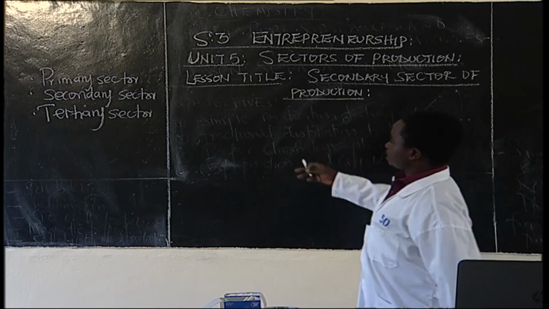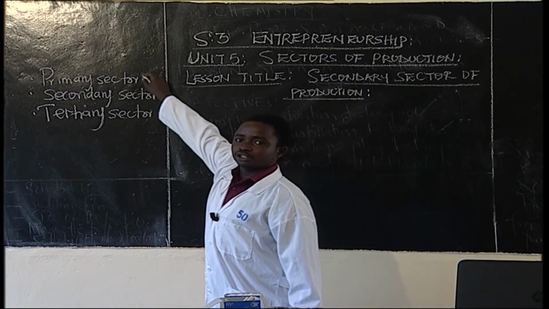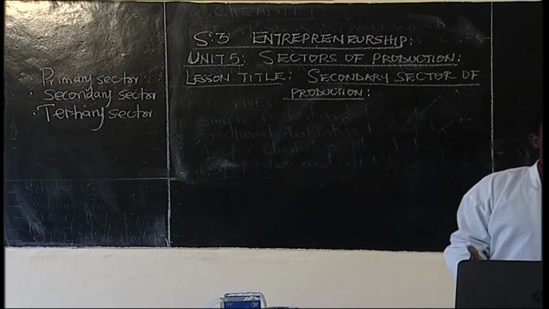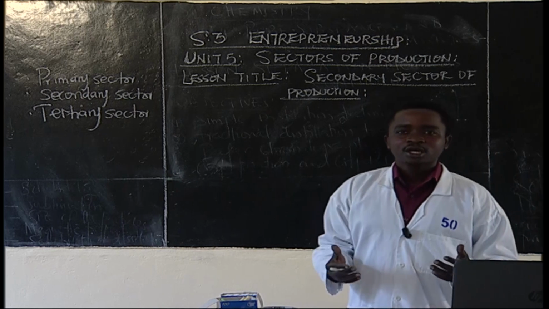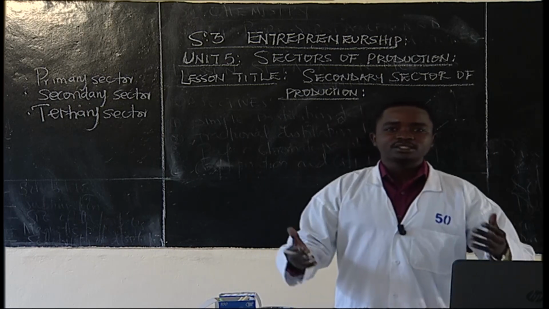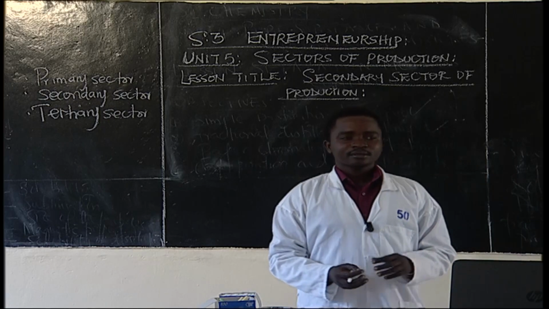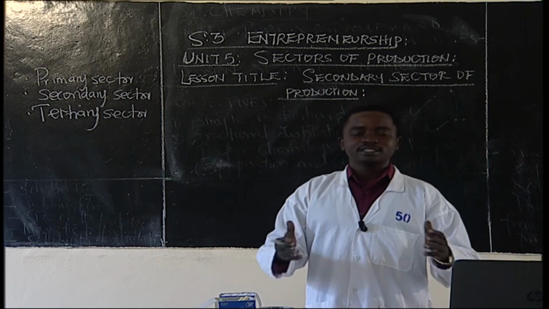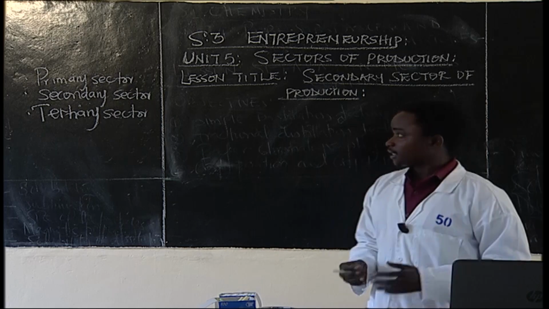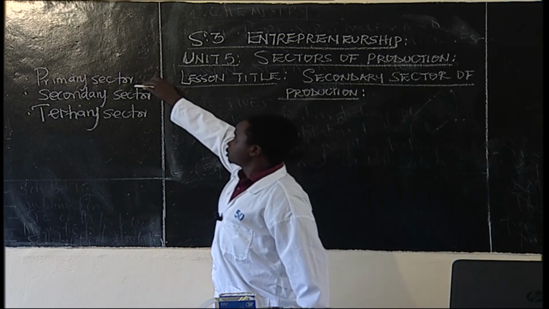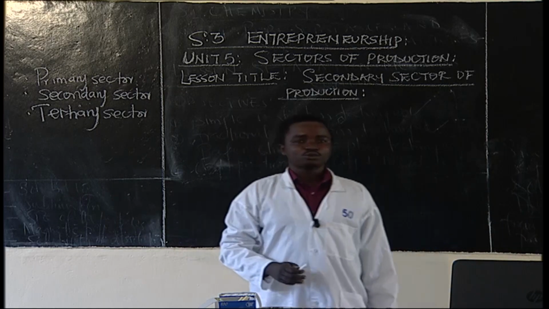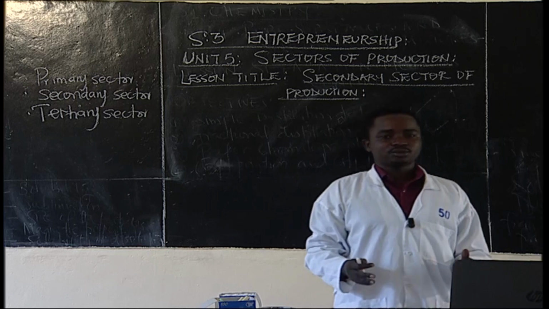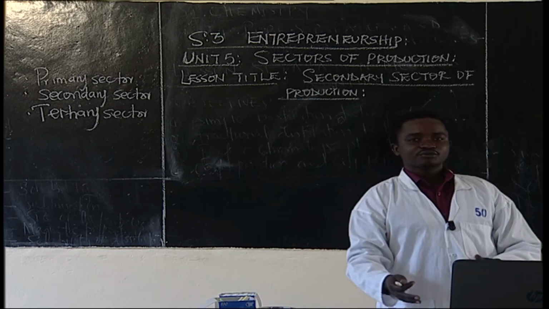Then we talked about the primary sector of production. Learners, senior 3, what did we talk about? Yes, we said that the primary sector of production deals with extraction of raw materials, the natural resources. This can be from the earth, from the ground.